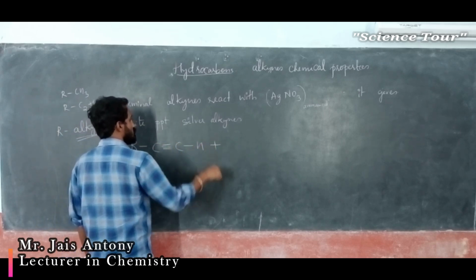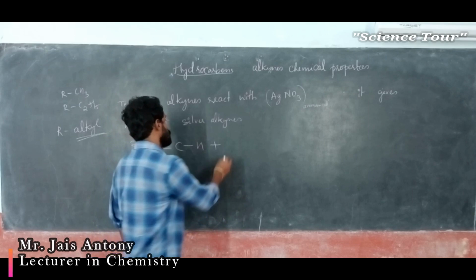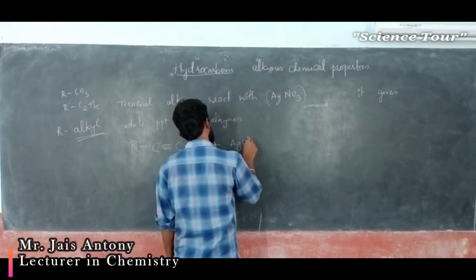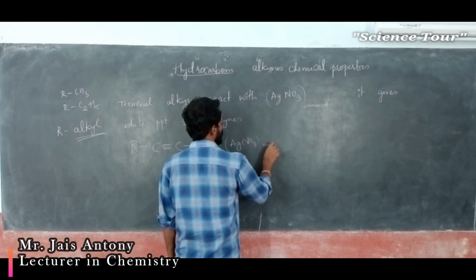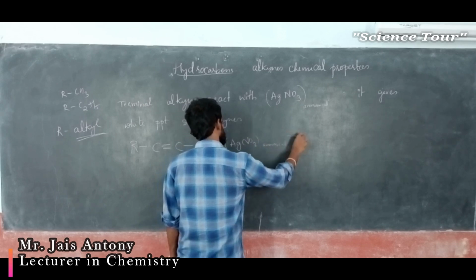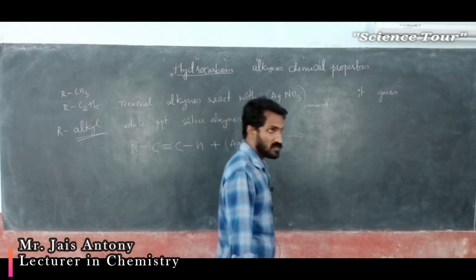RC≡CH reacts with silver nitrate, ammoniacal silver nitrate. Ammoniacal solution is prepared by using ammonia.